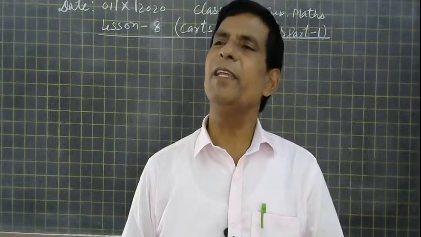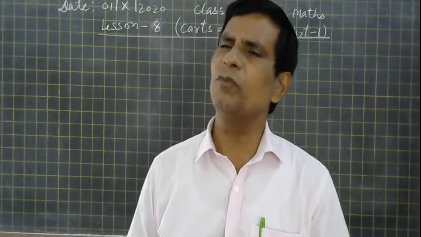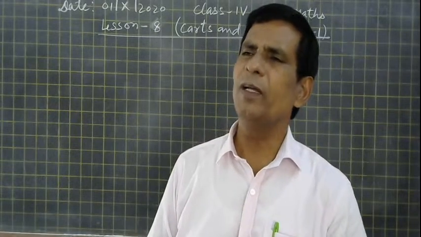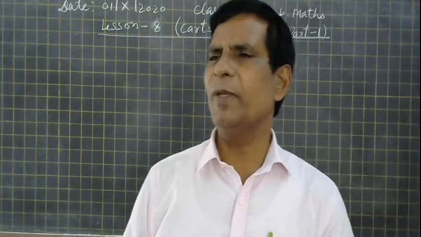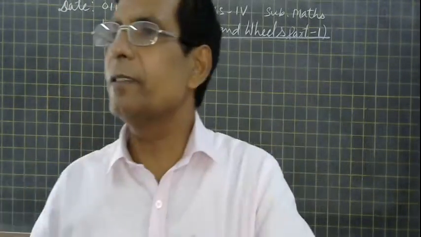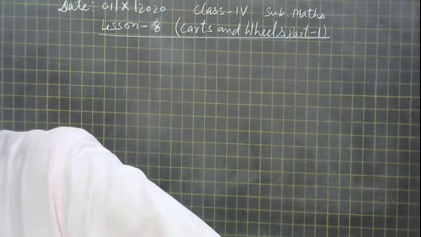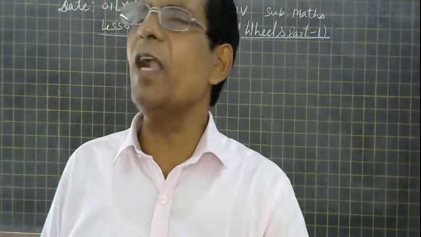Can you tell me some names of circular things? Give some names. I want to wait for your answer. Yes, glass is there, ball is there. Ball, beta, it is not circular.